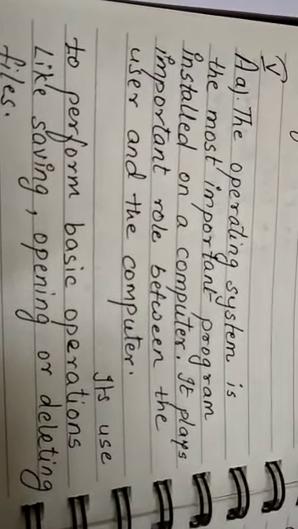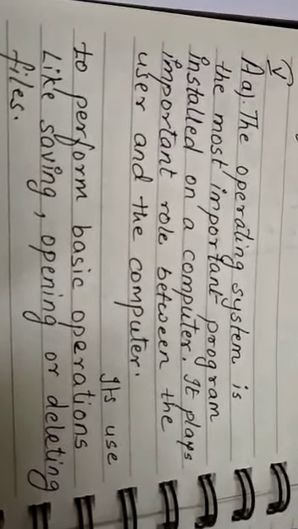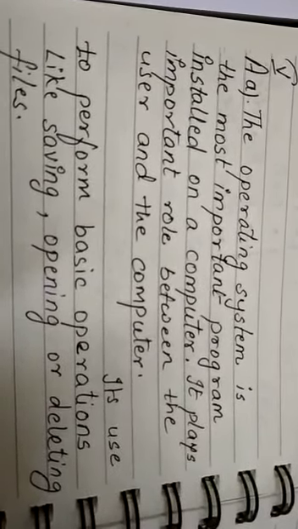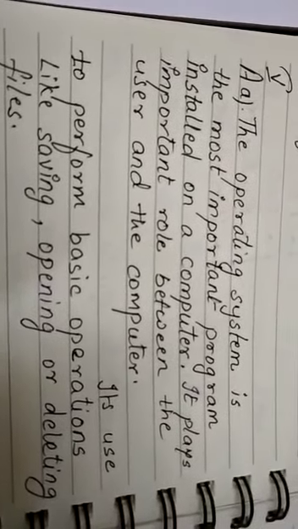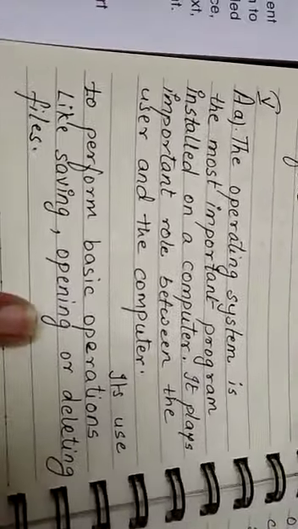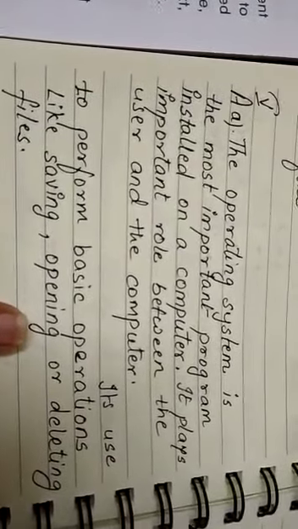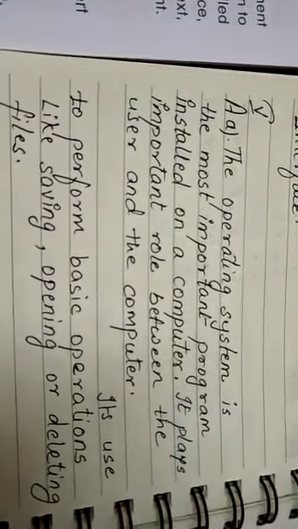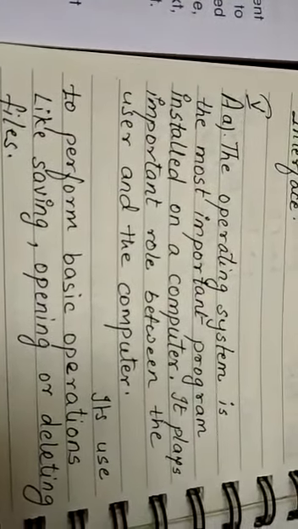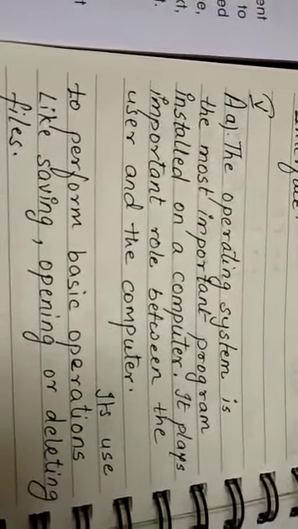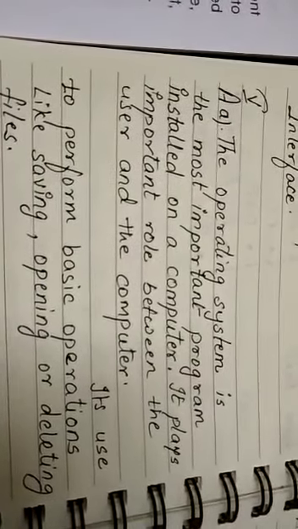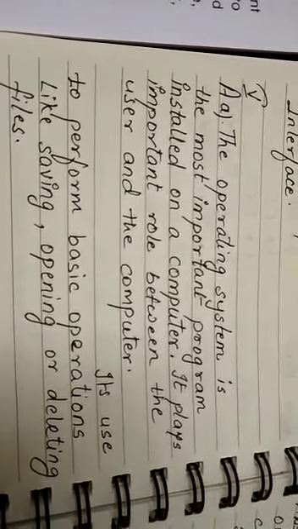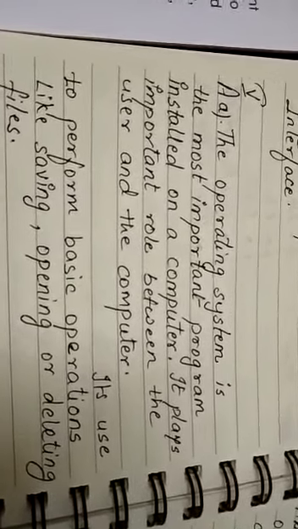The second part is, what is the use? It is used to perform basic operations like saving, opening or deleting files. So this is the answer for question number 1, part A. Again I am repeating, the operating system is the most important program installed on a computer. It plays an important role between the user and the computer. It is used to perform basic operations like saving, opening or deleting files.